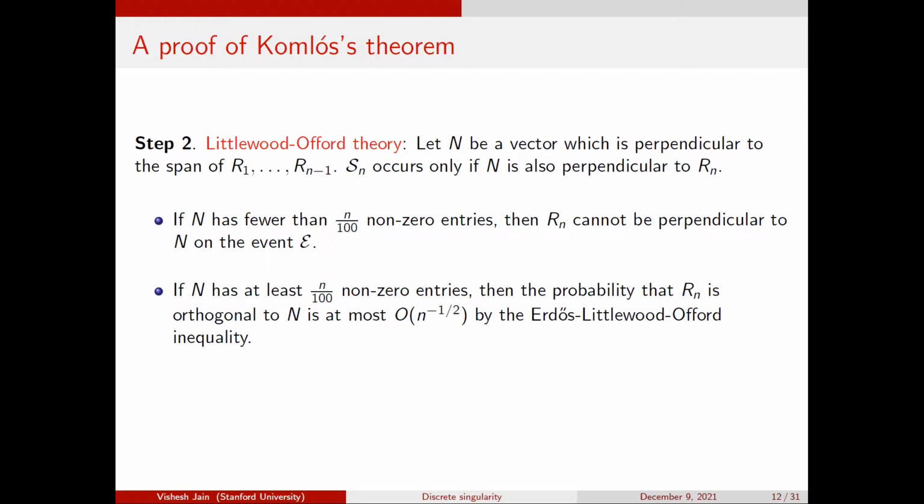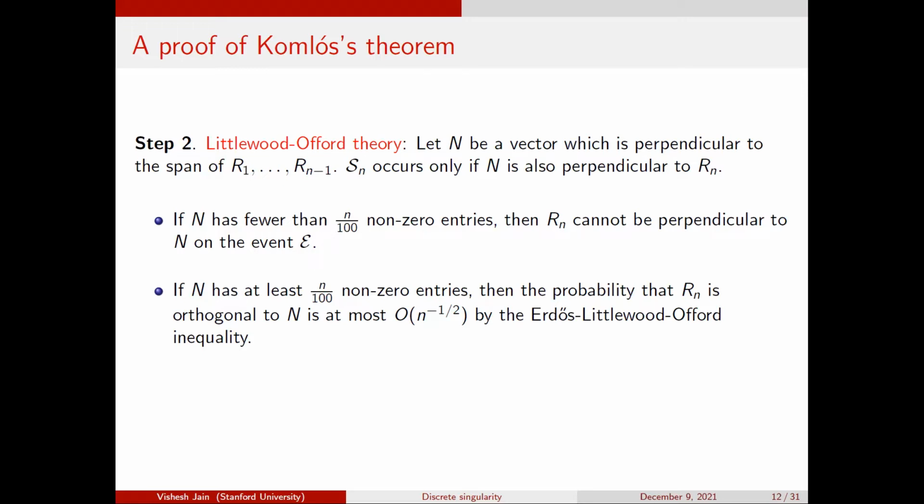But if n has at least n over 100 non-zero entries, and I can assume that it's an integer vector, because if my matrix is singular, it's singular over the rationals, and then I can clear out denominators and say singular over the integers. So n is some integer vector with at least n over 100 non-zero entries. The probability that Rn is orthogonal to n is exactly the probability that the random walk, whose coefficients are n, is 0. And by the Littlewood-Offord inequality, the probability of this happening is at most 10 to the minus 1/2, right?